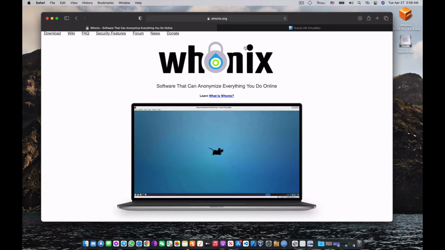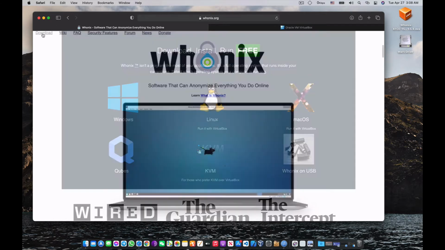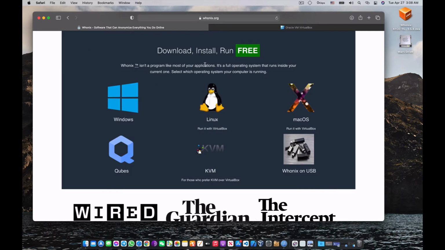Let's go to the download menu. So here it is, the download option. Where are you going to install this? Download, install, run free. Oh, seems like it's so easy. It is easy. So choose your operating system. It doesn't matter if you are a Windows user, Linux user, Mac user, or Qubes. Qubes is a very important thing, I'll talk about it later.